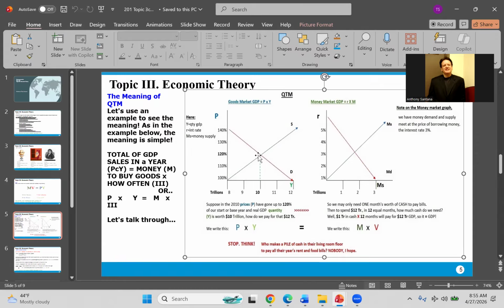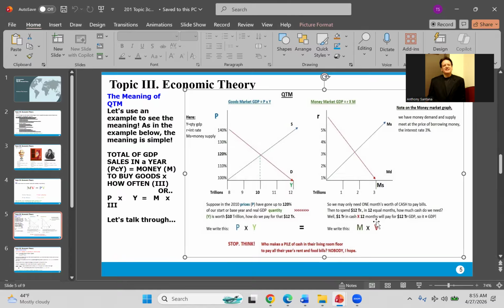So the actual amount of physical cash that you need to pay the nominal GDP, which is what you pay when you go to the cashier, price times quantity, is 10 times 120%, or 12 trillion. So you need 12 trillion. 10 is the real GDP over here on the bottom, 10 trillion, times 120%. That's 12 trillion, okay?